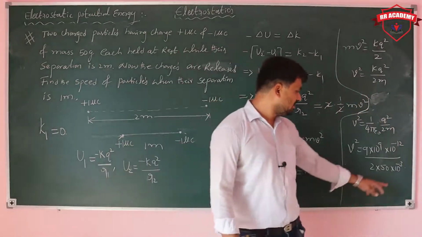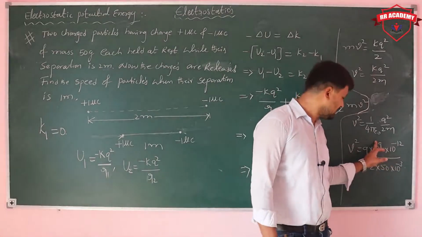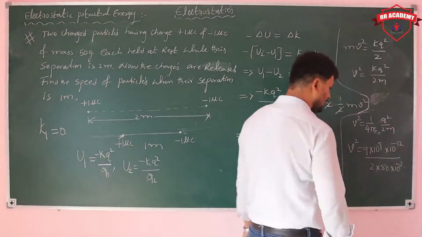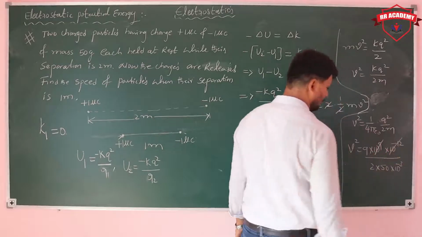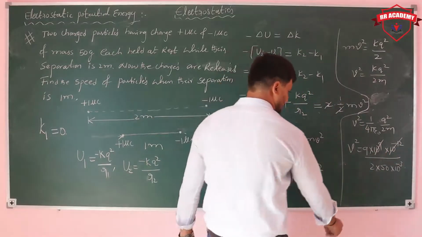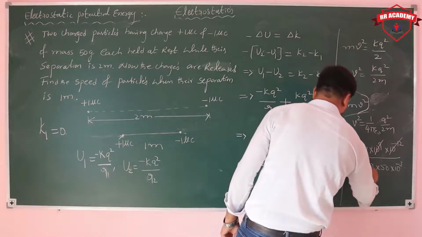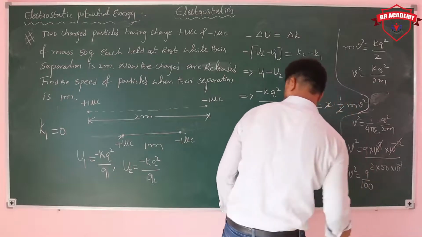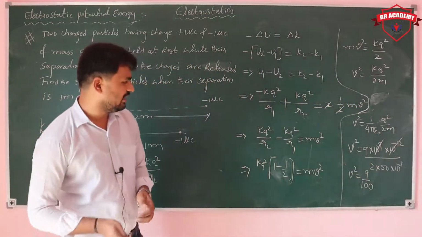Then 10 power 12 cancels with 10 power 12, and v square is equal to 9 by 100.